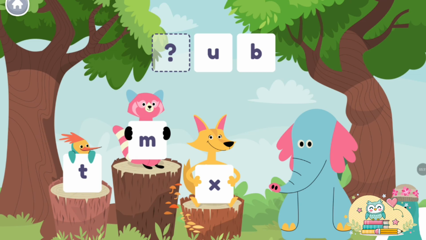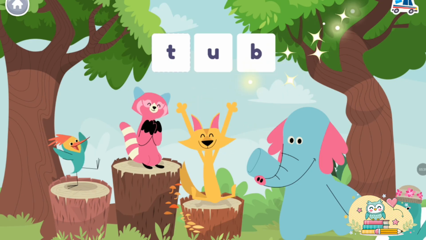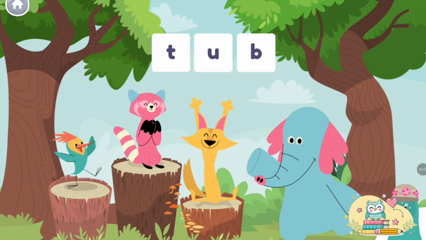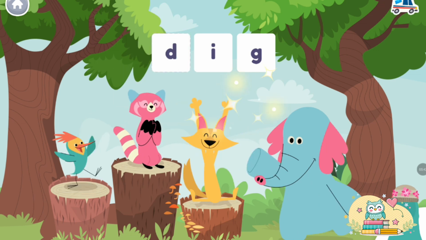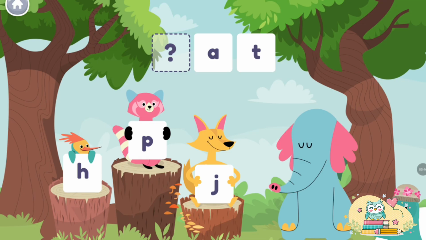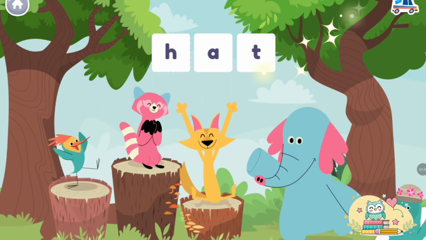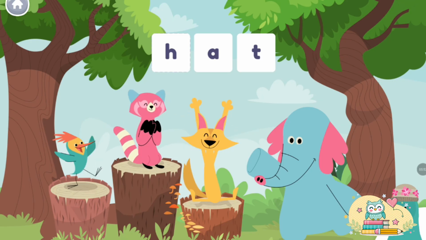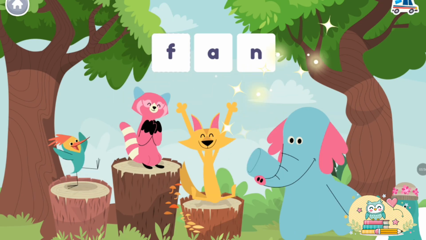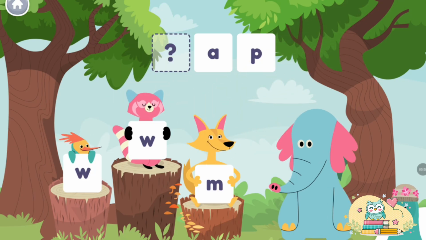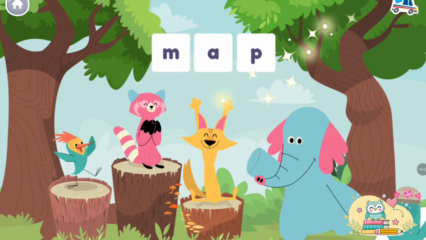Spell the word tub. T. Yay! Spell the word dig. D. Good job! Spell the word hat. Good thinking! Spell the word fan. Good work! Spell the word map. Great!